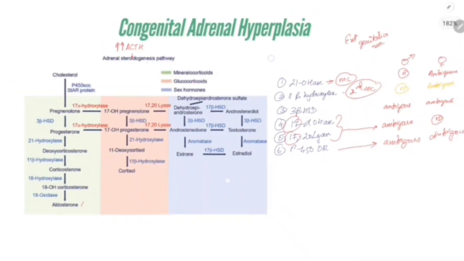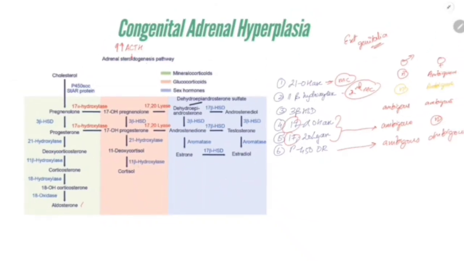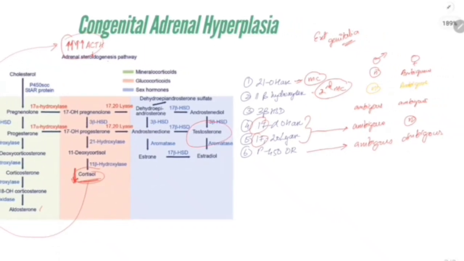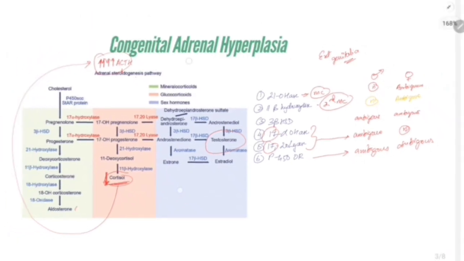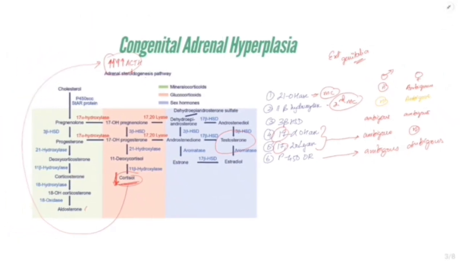Now comes the question, who is the culprit of this congenital adrenal hyperplasia? It is cortisol. Why do I say that? Decrease in cortisol is responsible for increase in ACTH. That is why there is excess of testosterone because of diversion of this pathway. That is why there is formation of ambiguous genitalia. And low BP due to decreased aldosterone and low glucose level are life-threatening conditions. So the drug of choice in congenital adrenal hyperplasia is corticosteroid.